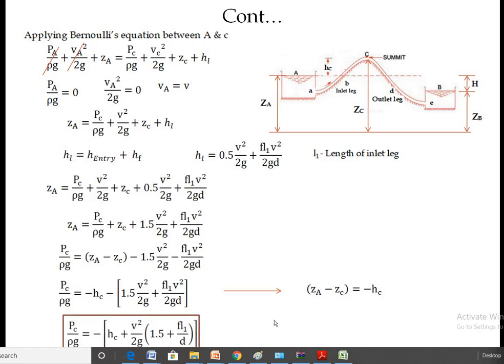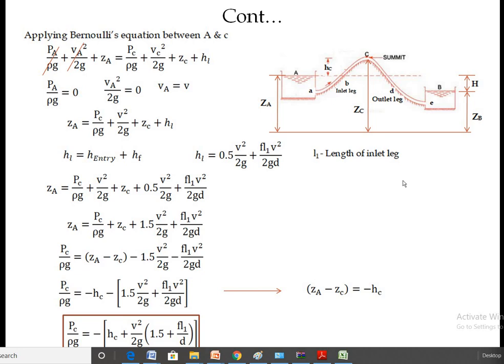Finally, we get this equation: PC upon rho g equals minus HC minus V square upon 2g into 1.5 plus f L1 upon D. This equation gives the pressure at summit C, and this pressure at point C should be greater than 2.5 meters of water.